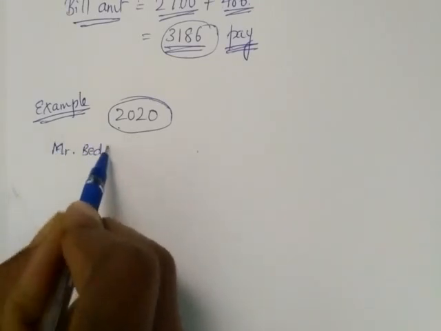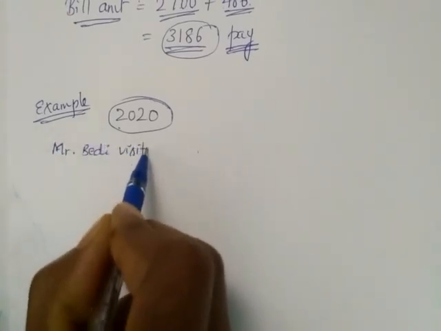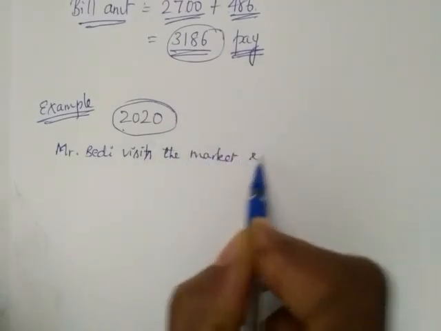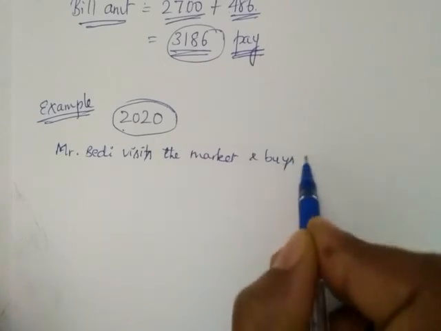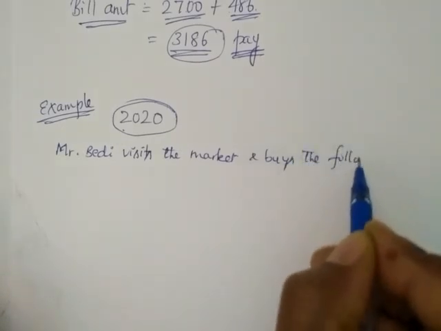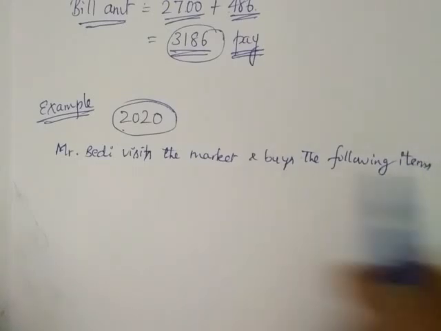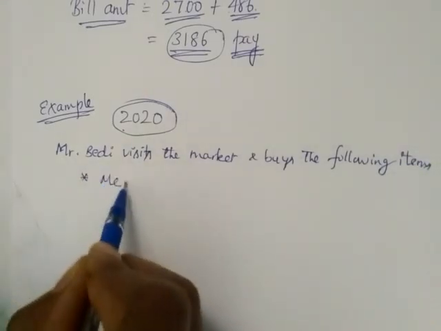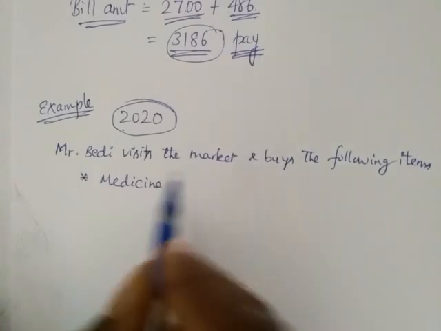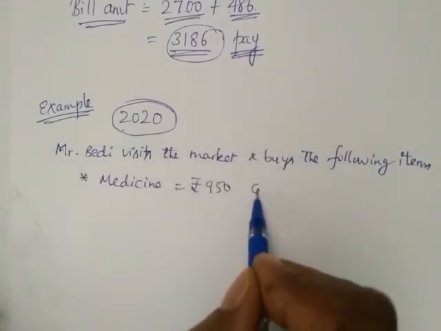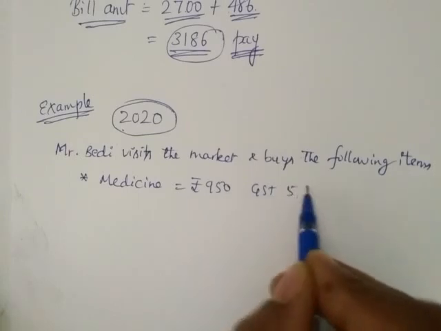Mr. Bedi visits the market and buys the following items or articles. The first was medicine. He bought medicine for 950 rupees. The GST applied was 5% on the medicine.